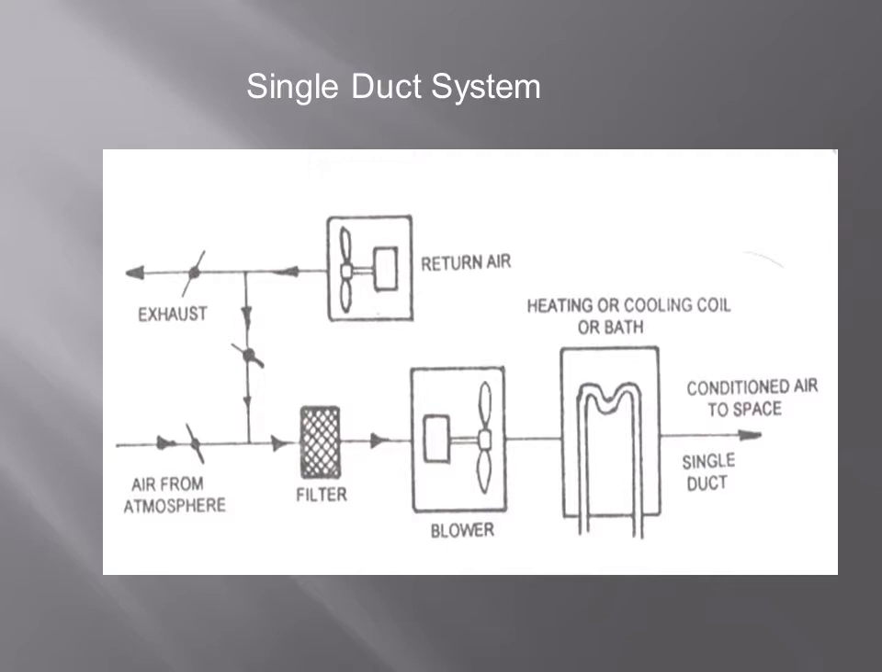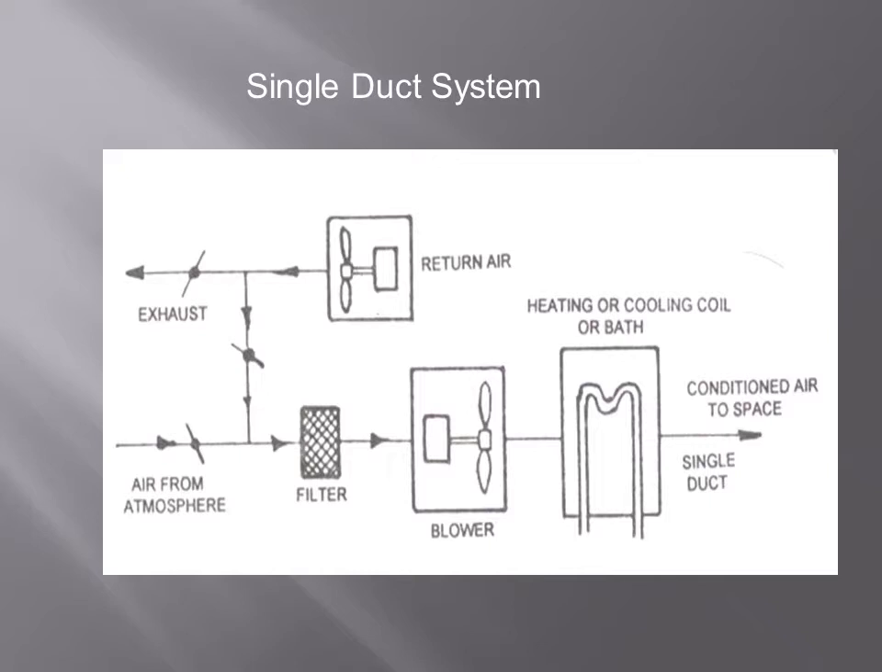Now the conditioned air is sent and circulated to the space by means of a single duct. We are circulating the conditioned air to the required room or space to be conditioned with the help of a single duct, and from the room we again collect that air. The mixture of fresh air and return air we filter, and after filtering we force it to the heating or cooling coil. You can see in this way the single duct system is working.